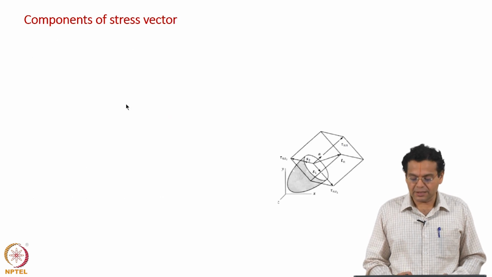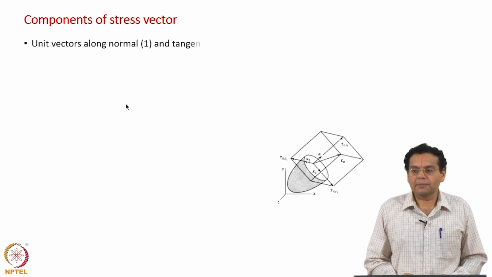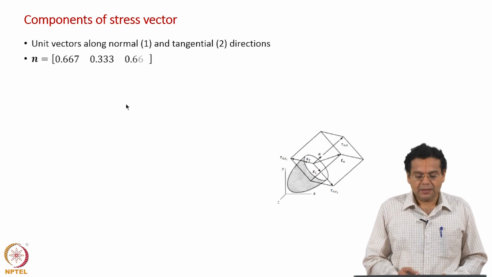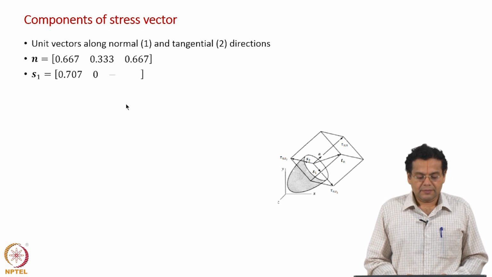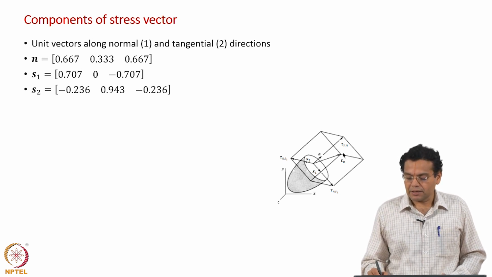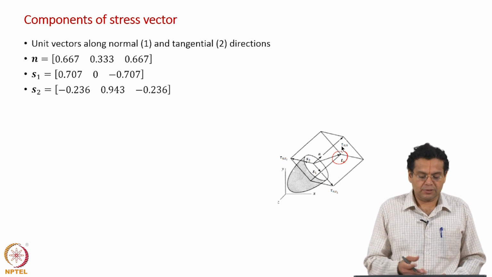So, let us summarize all the results. Just one more step is left out. We have found all the unit vectors along normal and tangential directions. Let us list them. n was given to us, written in terms of decimals here. The s1 vector we found out. We also found out the s2 vector, and then as we have discussed earlier, a simple dot product of the stress vector with these direction vectors will give you the components along n, s1, s2, and that is what we are going to do now.